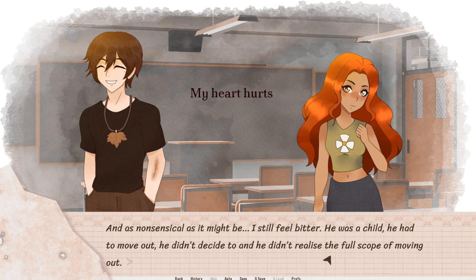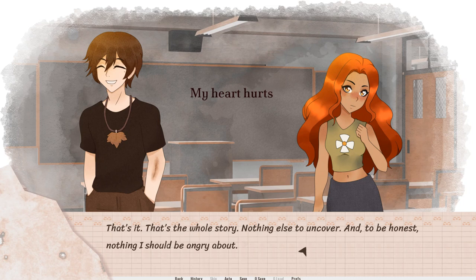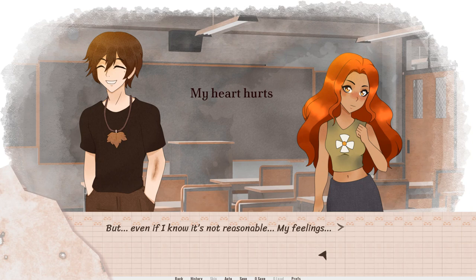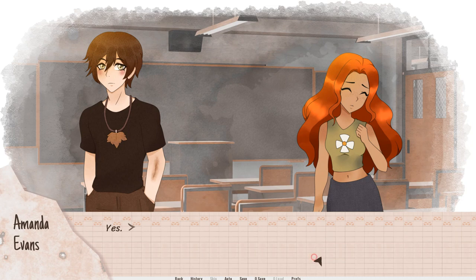And as nonsensical as it may be, I still feel bitter. He was a child, he had to move out, he didn't decide to, and he didn't realise the full scope of moving out. That's it, it's the whole story. Nothing else to uncover, and to be honest, nothing I should be angry about. But even if it's not reasonable, my feelings... Trying to set everything aside, I simply answer, "Yes."